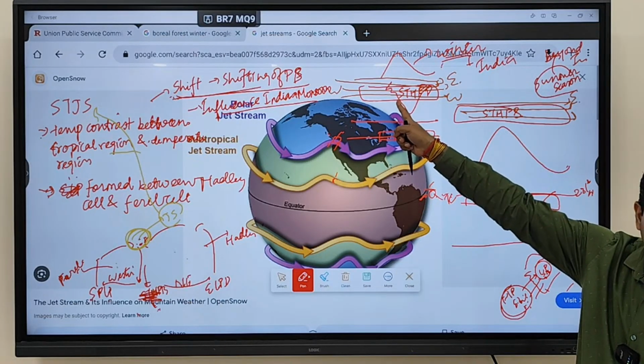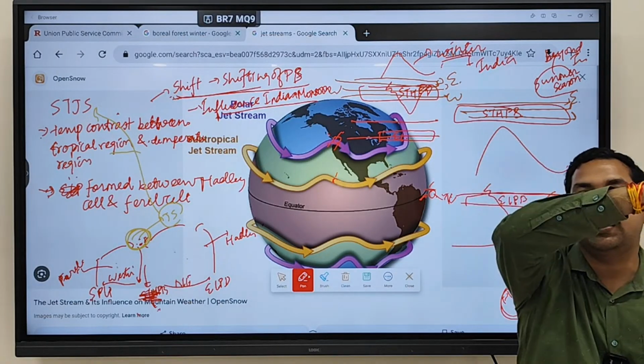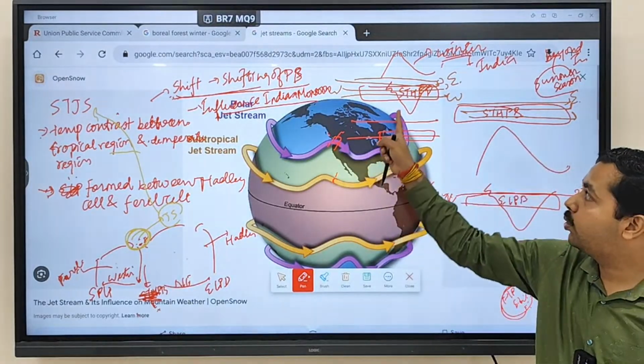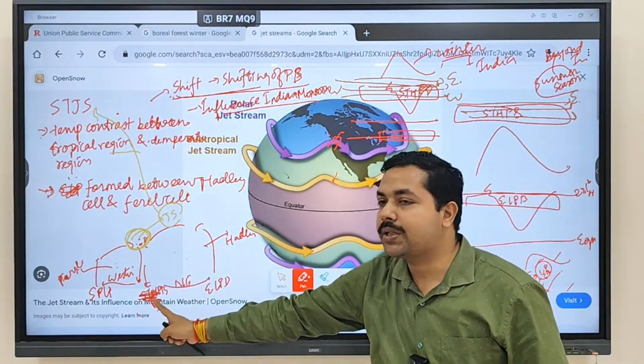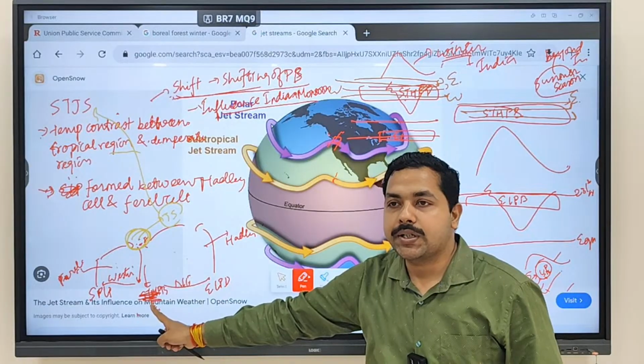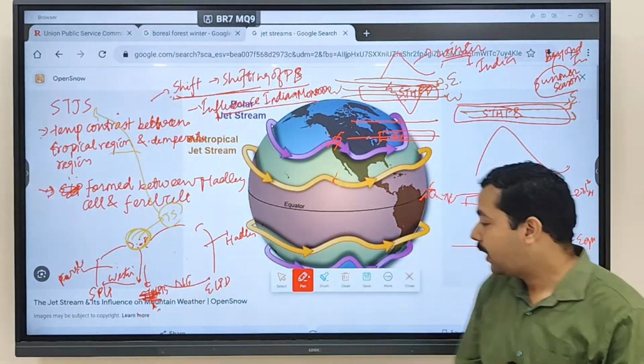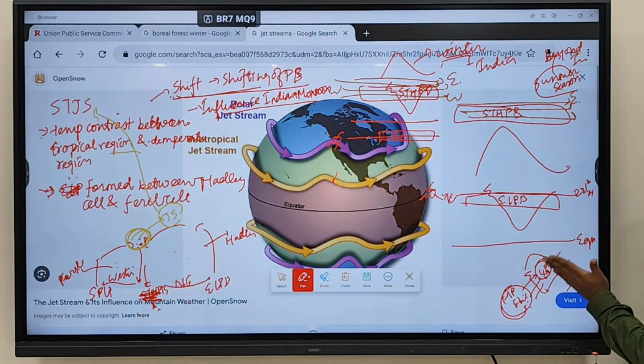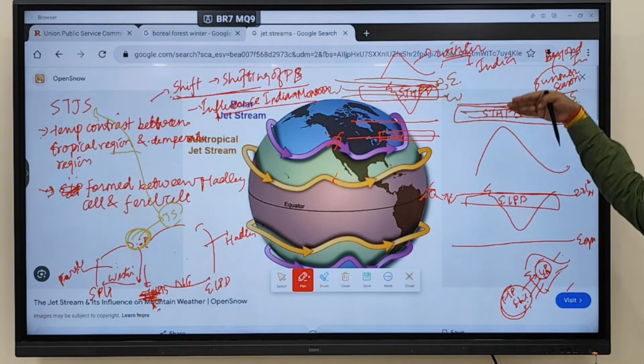So in winter they are blowing above India. Jet streams are blowing in winter above India. So when they are blowing above India, which type of pressure is going to be created at India? High pressure at the surface is going to be created, and when high pressure is created, wind will not move. Clear? Unless and until the jet stream withdraws from India.